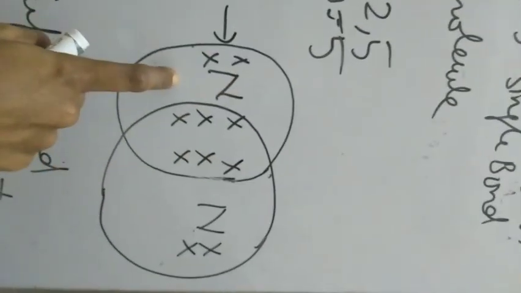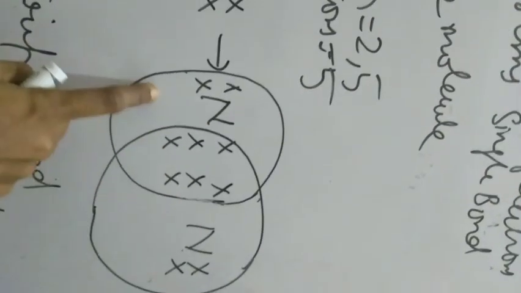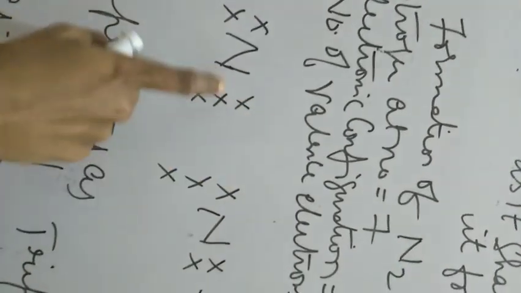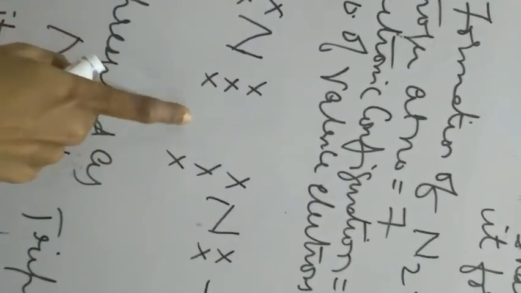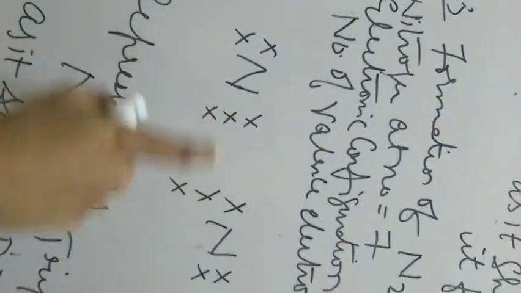So nitrogen has 8 electrons, and this nitrogen also has 8 electrons. Both have become stable as they are sharing how many pairs? 1, 2, 3. Total 3 pairs of electrons, which means 6 electrons have been shared. So it is represented by the symbol N triple bond N, 3 lines. It is a triple bond as it is sharing 3 pairs of electrons. How many pairs? 1, 2, 3.